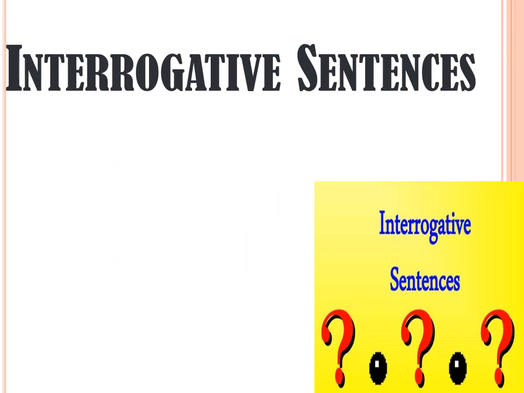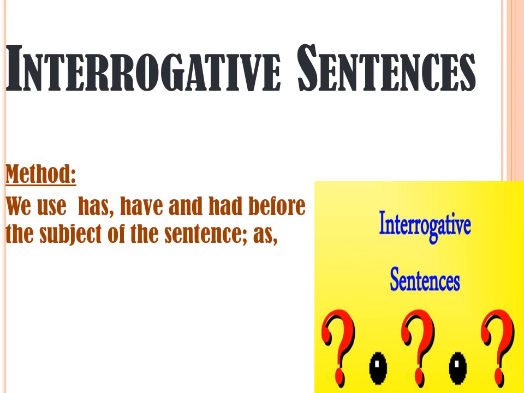Let's talk about interrogative sentences, that how we will form interrogative sentences. Its method is we use has, have and had before the subject of the sentence. Before the subject of the sentence we use the helping verbs to form interrogative sentences.